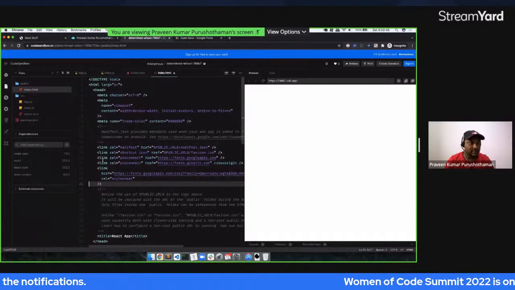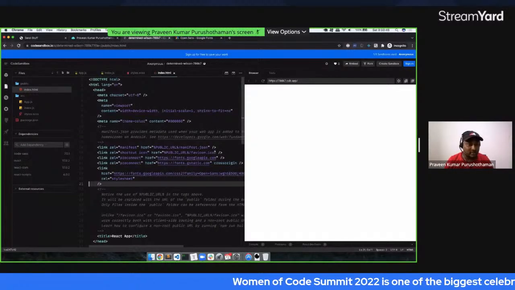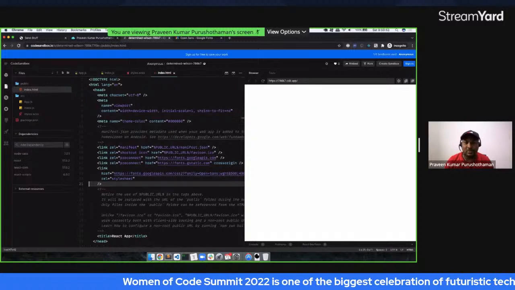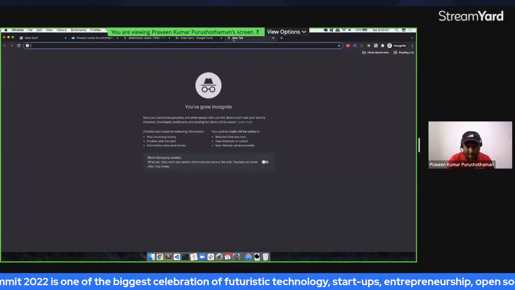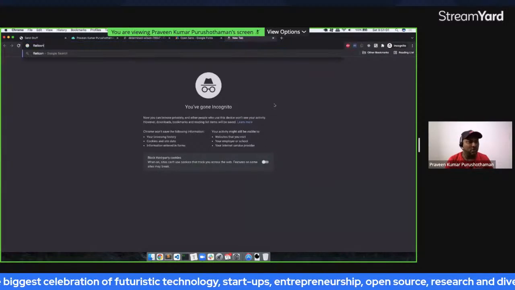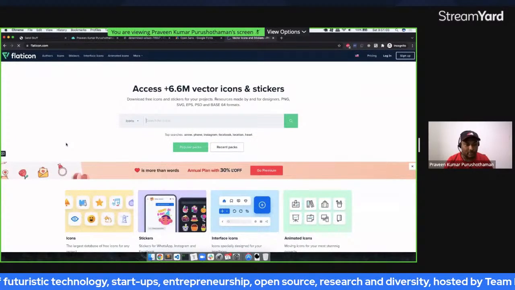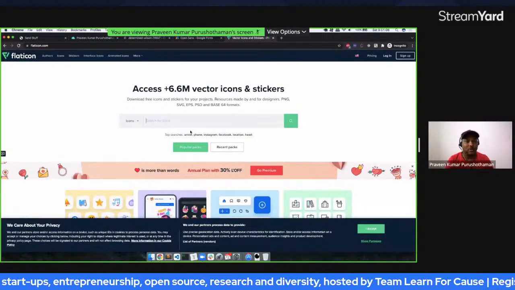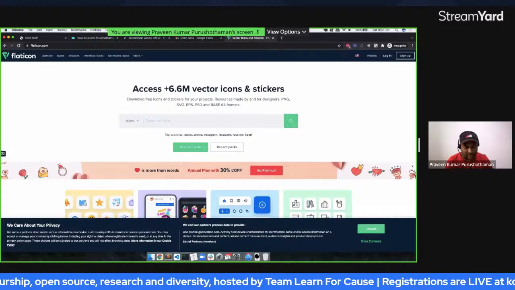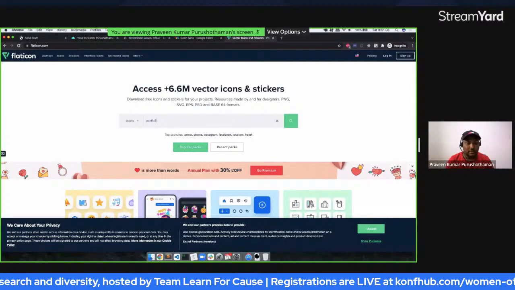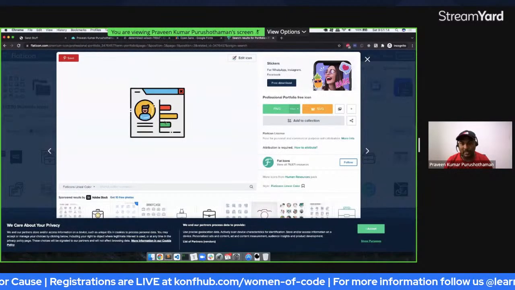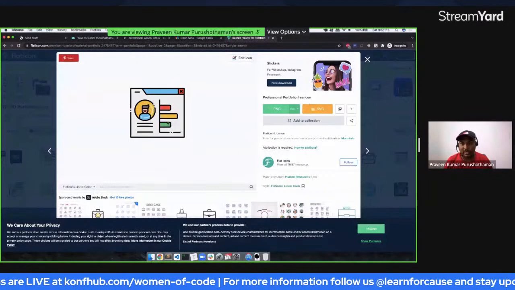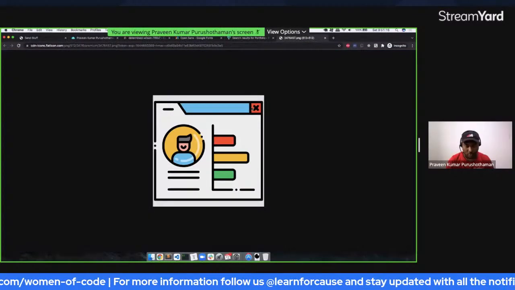There is also a way to add the favicon and other things. In case you want to have a nice favicon, let's go to flaticon.com. Here's where you will be able to find a lot of favicons. What are we building? It is going to be our personal portfolio, right? If you search portfolio, you would get a lot of things. This seems to be really nice, so I'm going to copy this image and go to Imgur. Do not hotlink any images. That's why you use a CDN, content delivery network, for images.